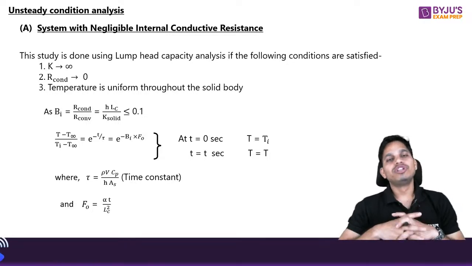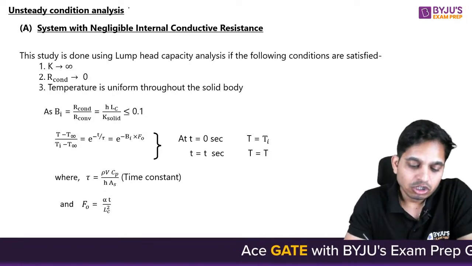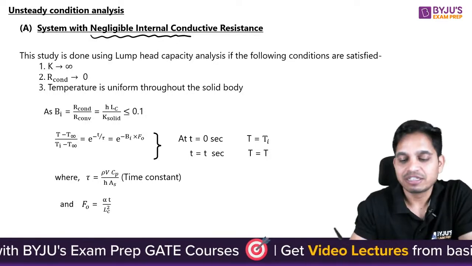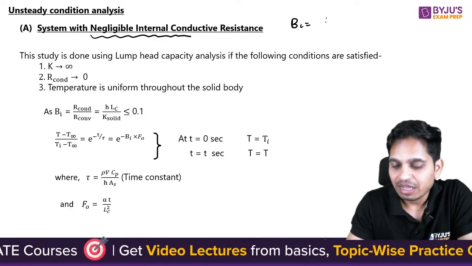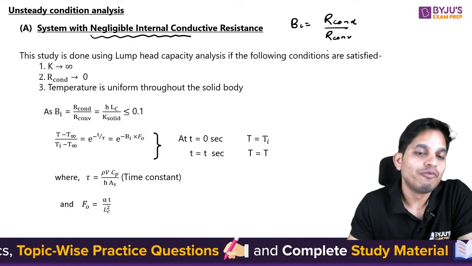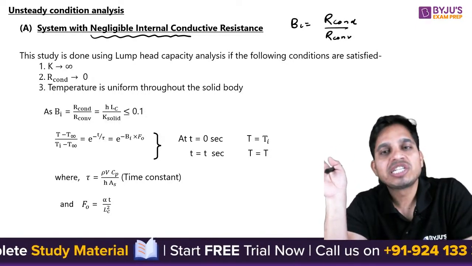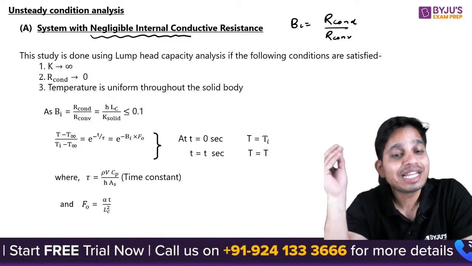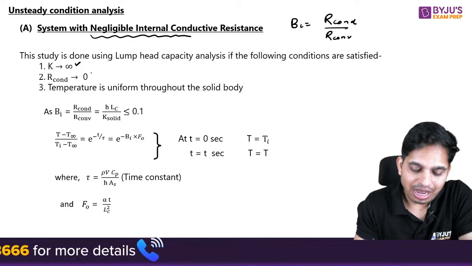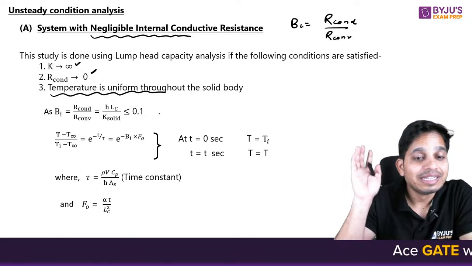Now, let's go with the next case, unsteady state condition. In this we have three cases. First is system with negligible internal conductive resistance. Biot number is given as R conduction by R convection. Now when we assume the conduction resistance is negligible, that means the entire body is at the same temperature. That means k is infinite, R conduction tends to 0. Temperature is uniform throughout the body. And this is the analysis.